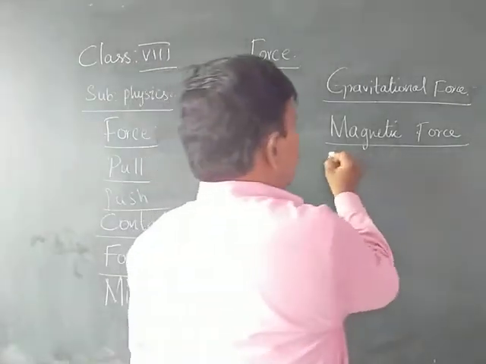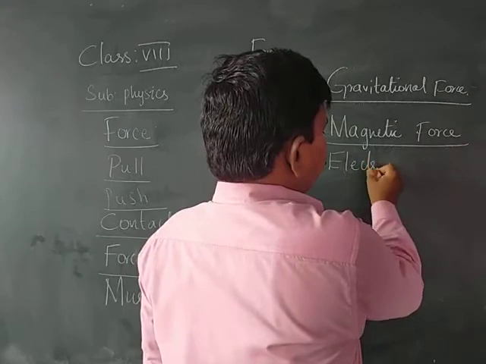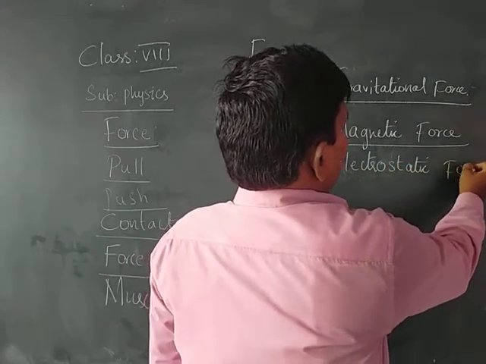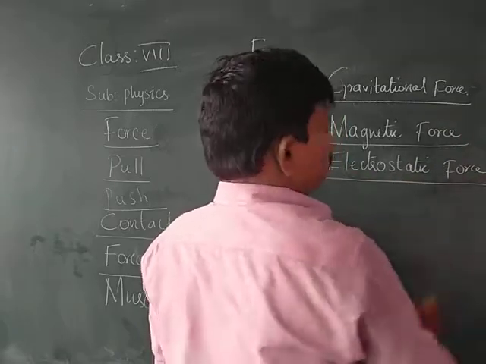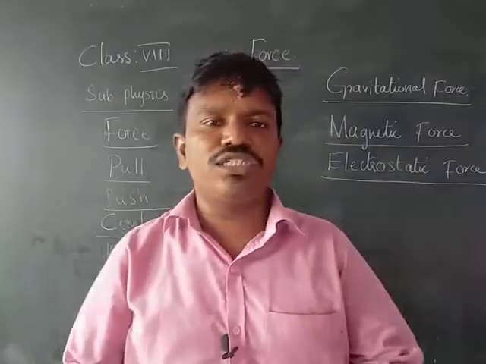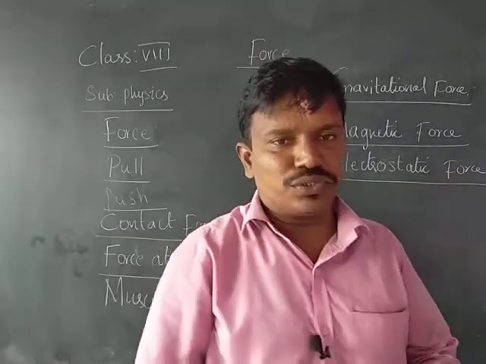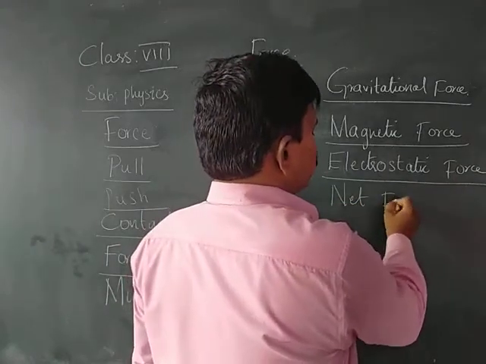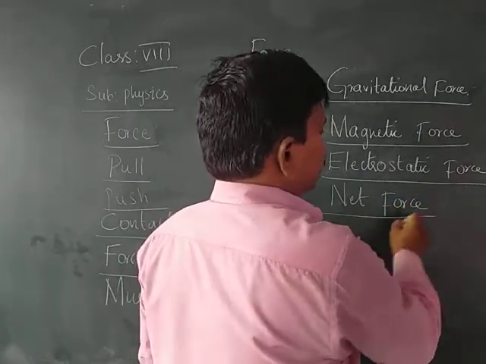Next one is the electrostatic force. Static means rest. Electro means electrons. The force which is exerted by the transfer of electrons is called the electrostatic force. Next comes the net force. Net force is the total force acting on a body.